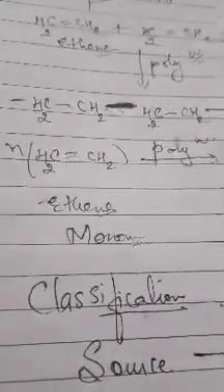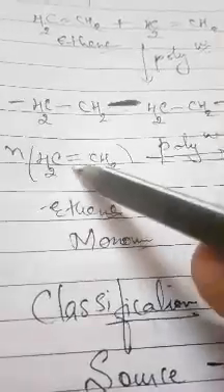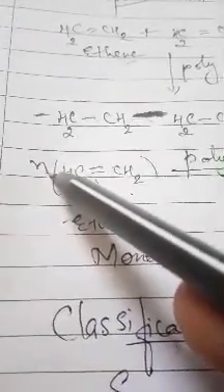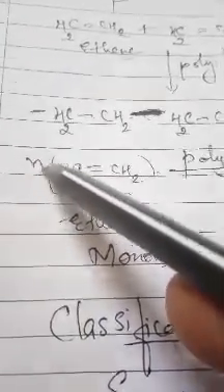And how to represent it? We follow the same rule here. We write ethene, this is CH2 double bond CH2. We have to write it in a bracket with N here. N is any number, we can take 100,000.